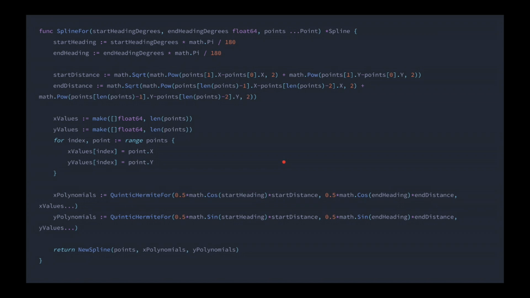So this is what the code for generating the actual two-dimensional spline looks like. So we start with a start heading and an end heading and a list of two-dimensional points. And what we have to determine first is the start and end derivatives for both the x and the y splines. So basically how I determined this was I took the distance between the first and second points and then the final point and the second to last point. And then I took a vector in the direction of the start heading and the end heading and made its length half of those distances and used that vector as the start and end derivatives.